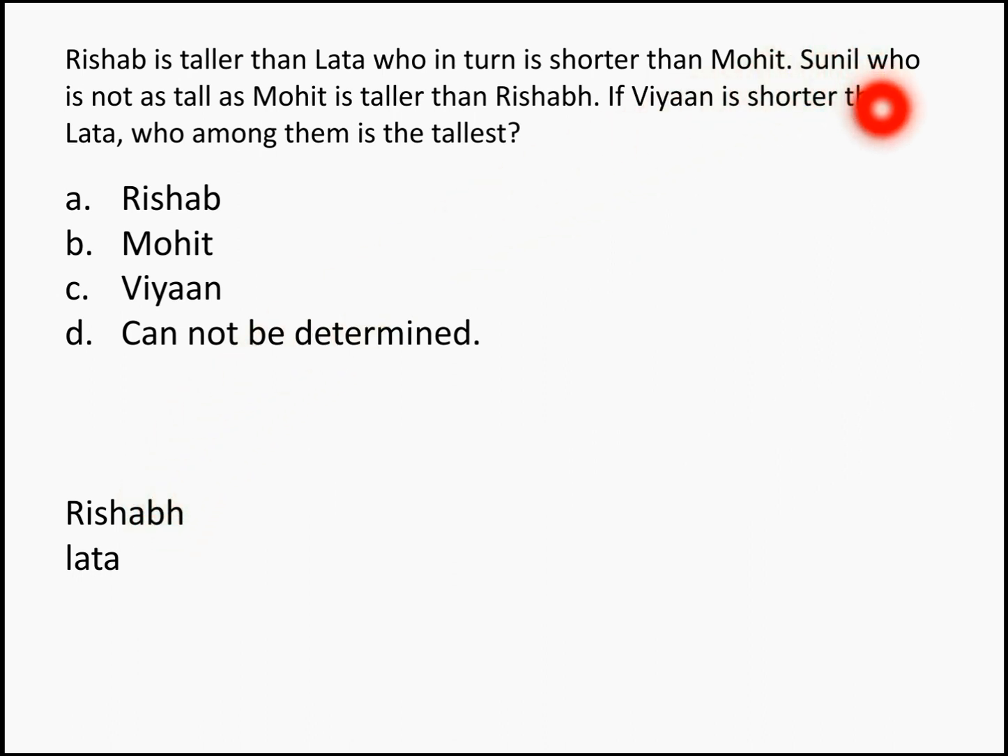Your next data is Sunil, who is not as tall as Mohit, is taller than Rishabh. So Sunil is taller than Rishabh definitely, right? But they say Sunil is not as tall as Mohit, which means Mohit should be the taller one than Sunil. Right? So this is how you got it. And your last statement, Vian is shorter than Lata. So Vian comes at the last. Your question, who among them is the tallest? By looking at the arrangement, you can easily find the answer to be option B, Mohit.